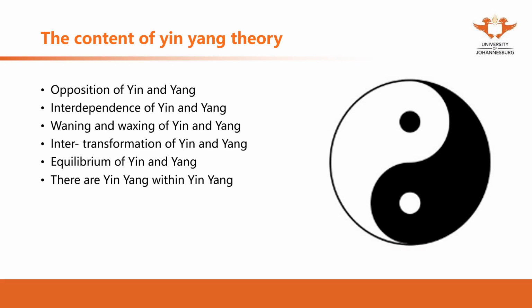Here, the same, when we study yin and yang, we focus on the laws of yin and yang. What's the relationship? How can we apply yin and yang theories in our practice? What's the common law or characteristic of yin and yang?